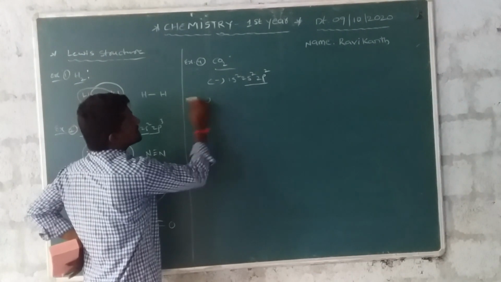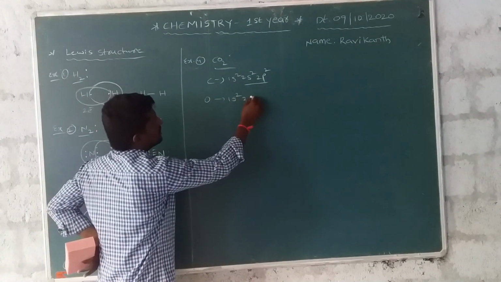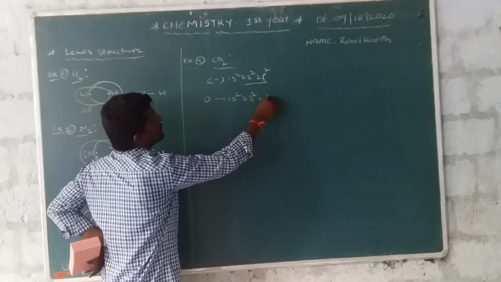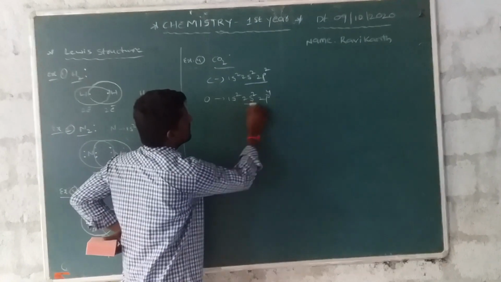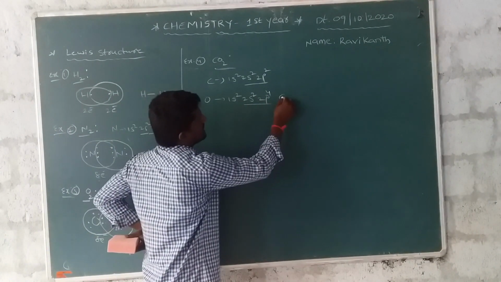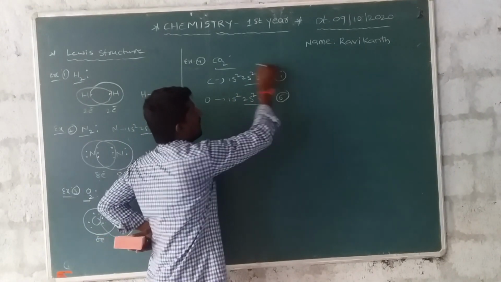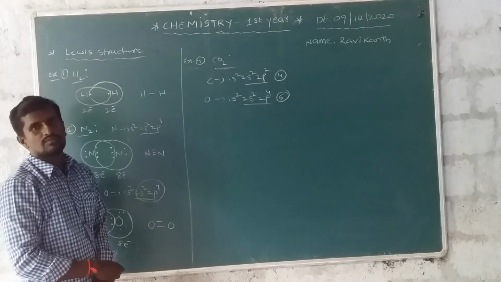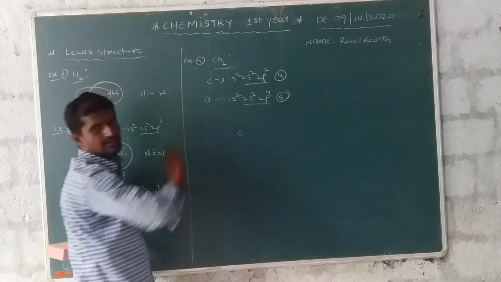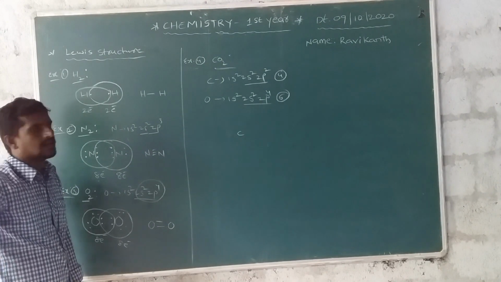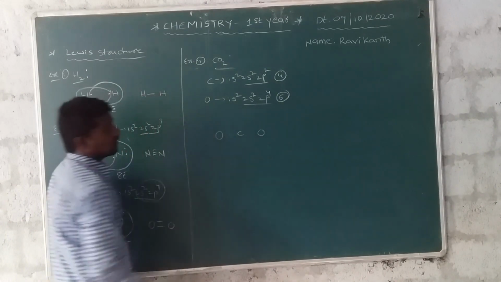Next, oxygen has electronic configuration 1s2, 2s2 and 2p4. How many outermost electrons? 6. In this oxygen, 6 outermost; in this carbon, 4 outermost. In CO2 the central atom is carbon, with one oxygen on each side.